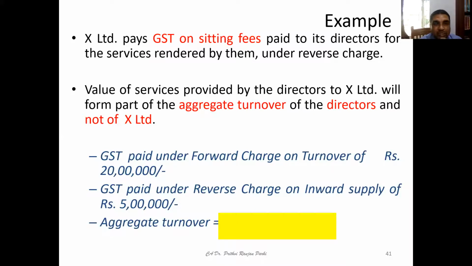For example, GST paid under forward charge, turnover is 20 lakh. This 20 lakh rupees will be included. That is a part of aggregate turnover. GST paid under reverse charge on inward supplies will not be included. So, in this case, the aggregate turnover will be 20 lakh.